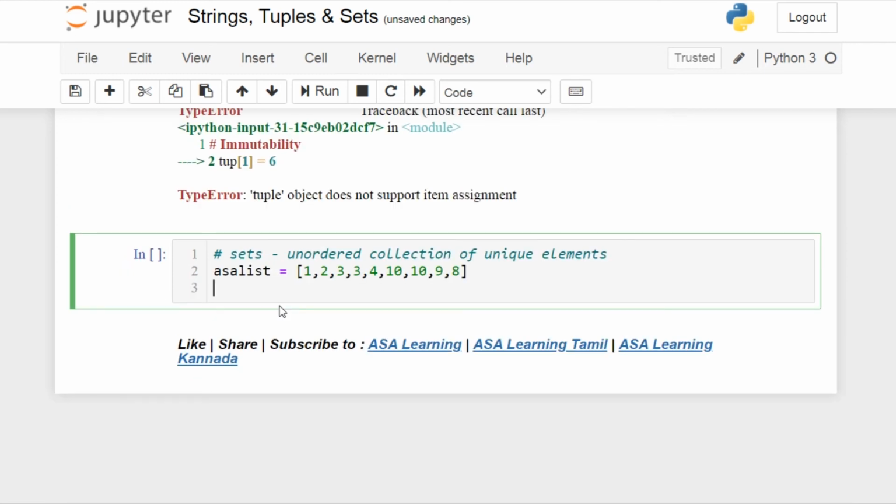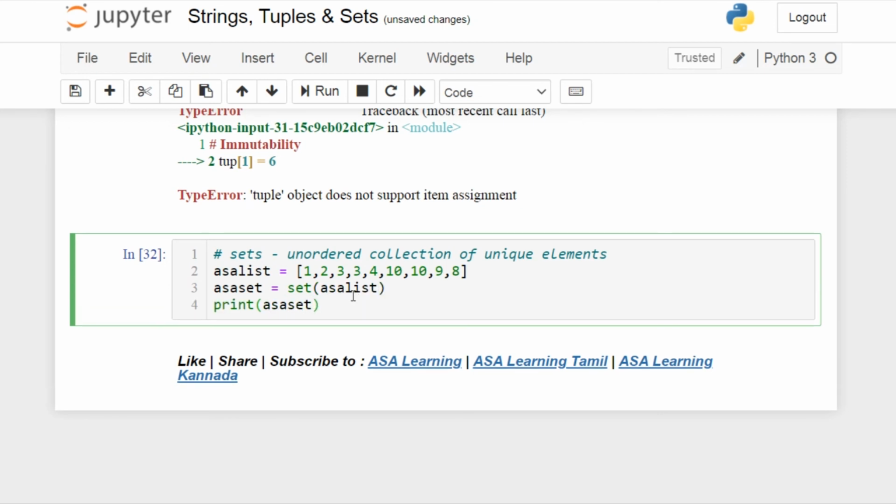A set is an unordered collection of unique elements. To create a set in Python, all you have to give is set of your variable name. I have created a list, which contains all these elements, but you can note that 3 is repeated and 10 is also repeated twice. What if I convert this to a set, and print it? It should give me only the unique elements, and these repeated ones will be eliminated. So to create a set, let's name this set as asa_set equal to set of the above variable name. And now let me print the created set.